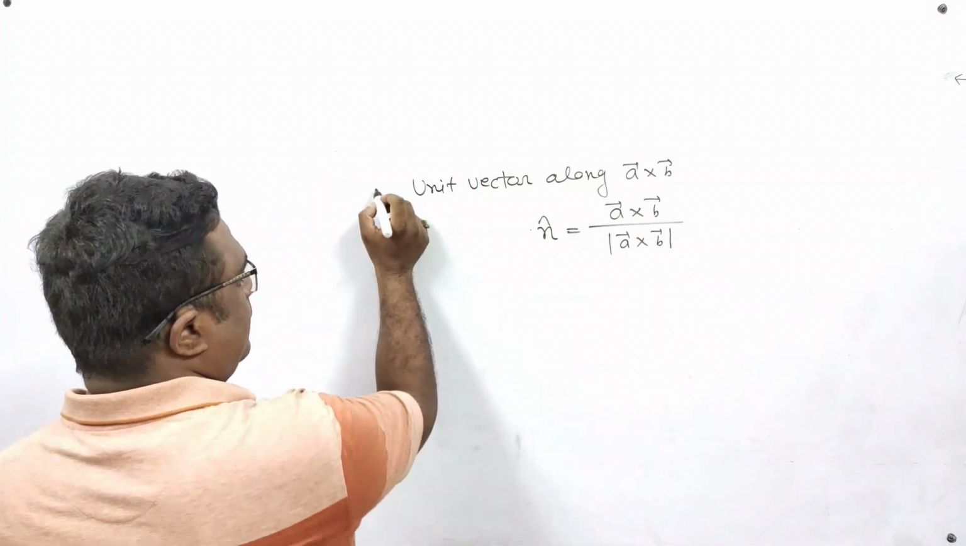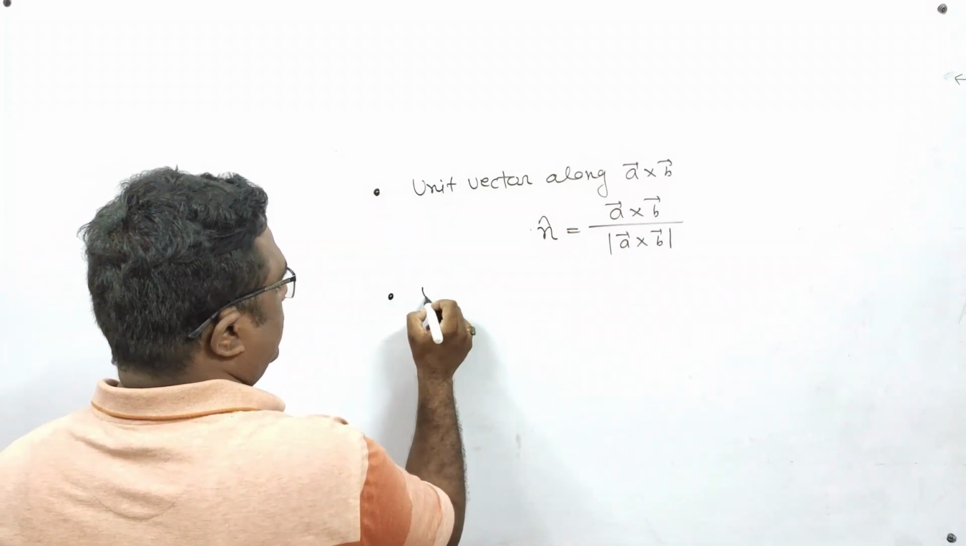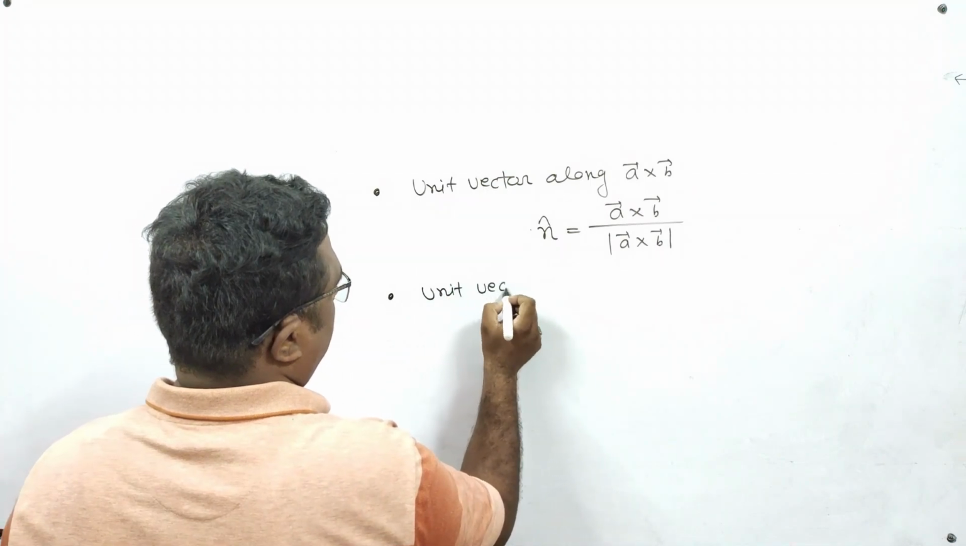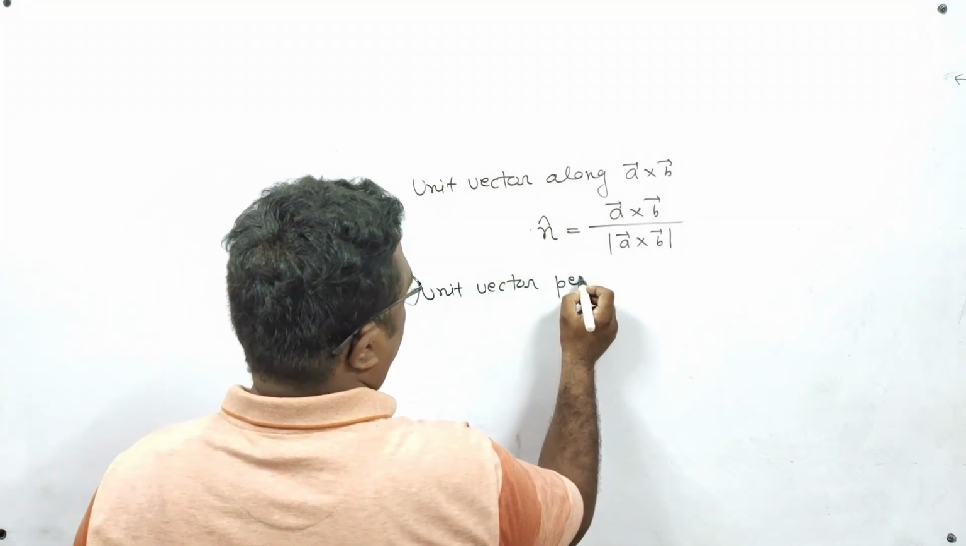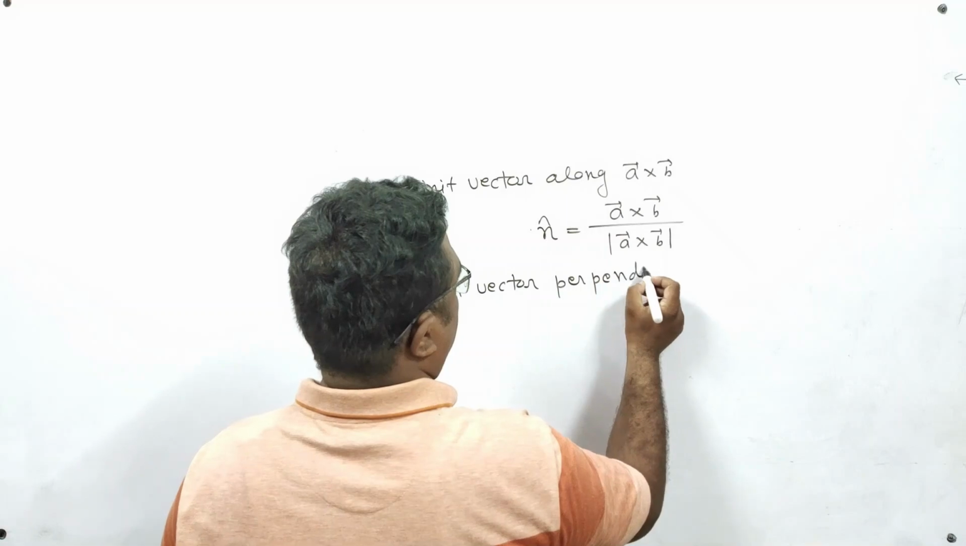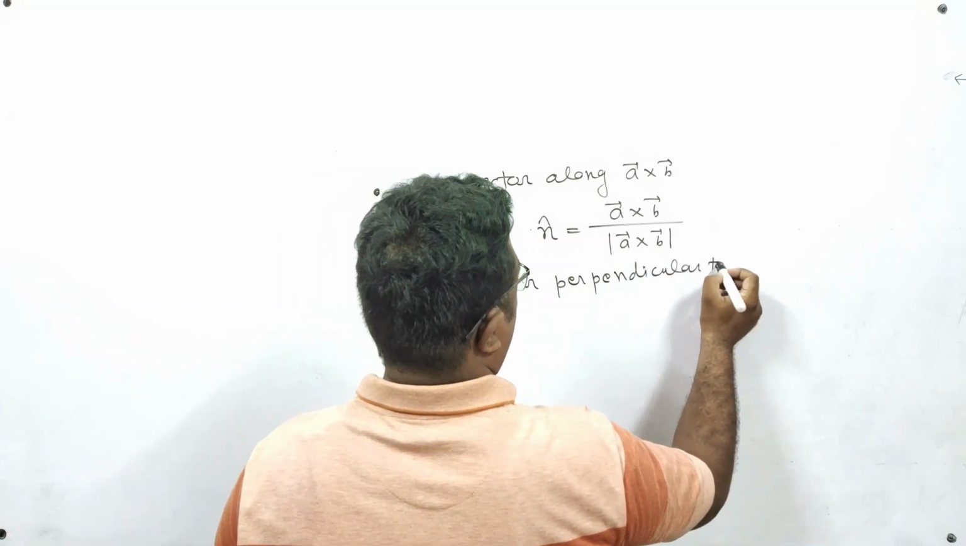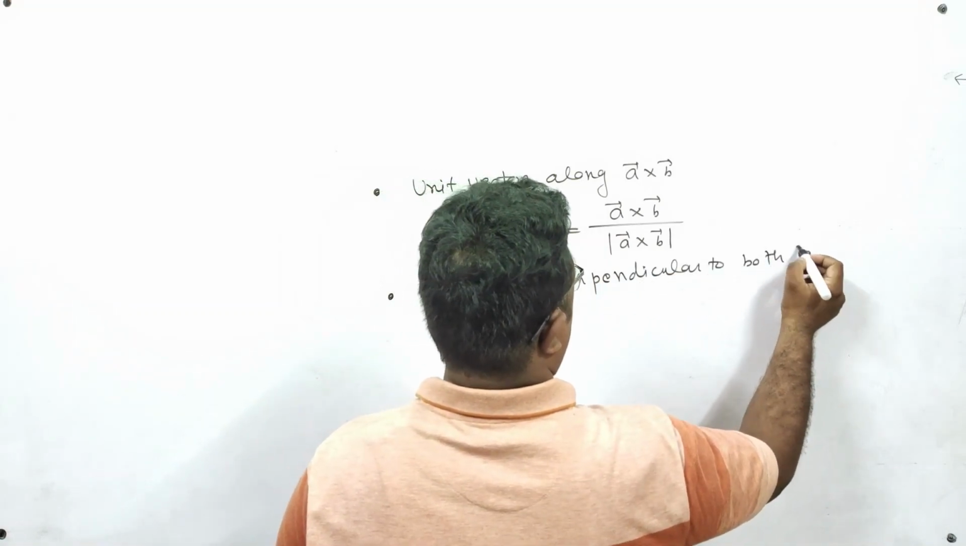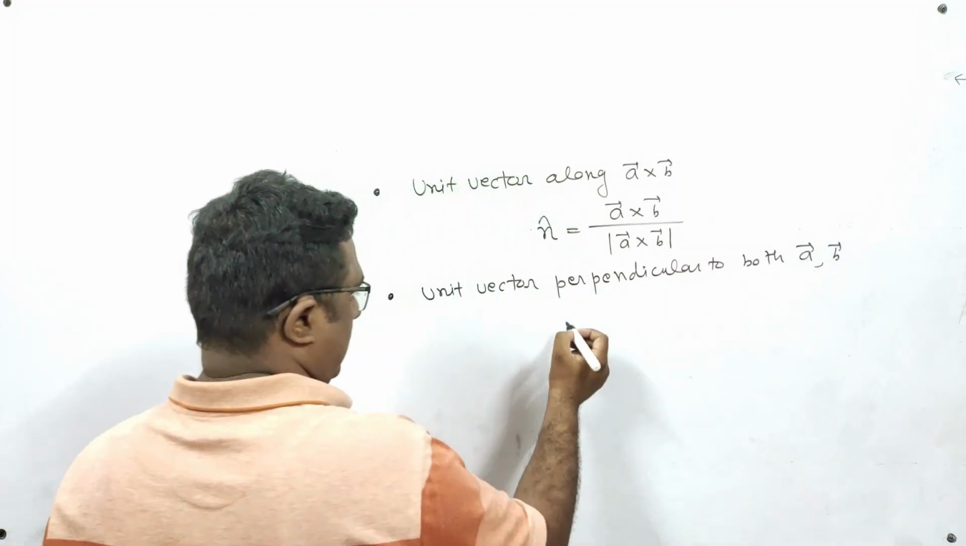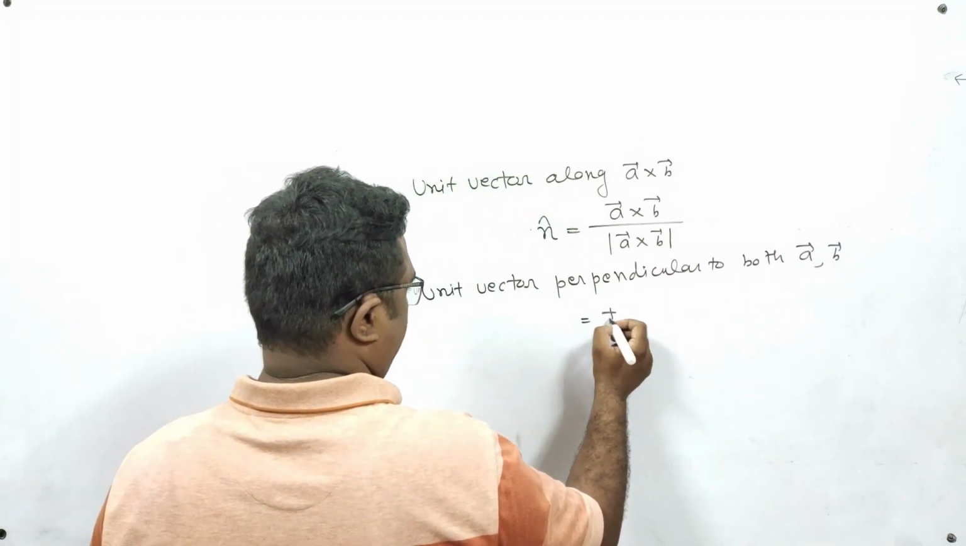Next formula is unit vector perpendicular to both a vector and b vector. Then that formula is plus minus n cap.